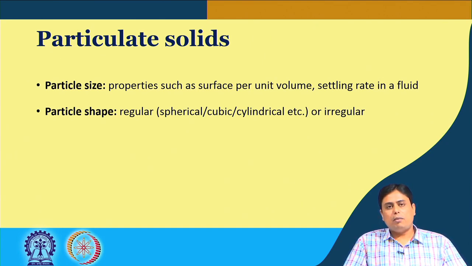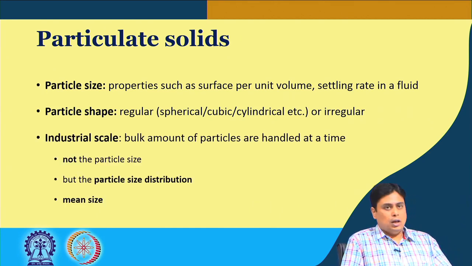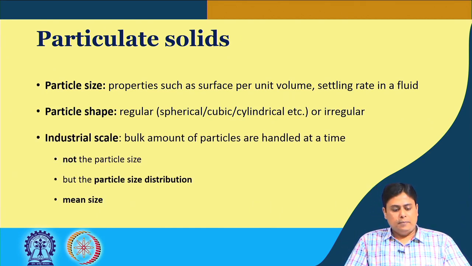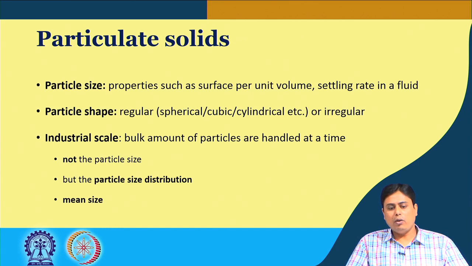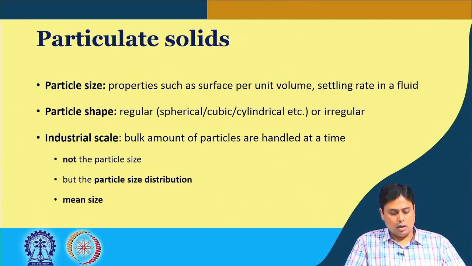But in case of an irregular particle, for example, broken glass, a broken windshield of a car, those are irregular shapes. So, how do you define the size of such particles? In industry scale, bulk amounts of particles are handled at a time. So, how do you define a particle size of that complete system?